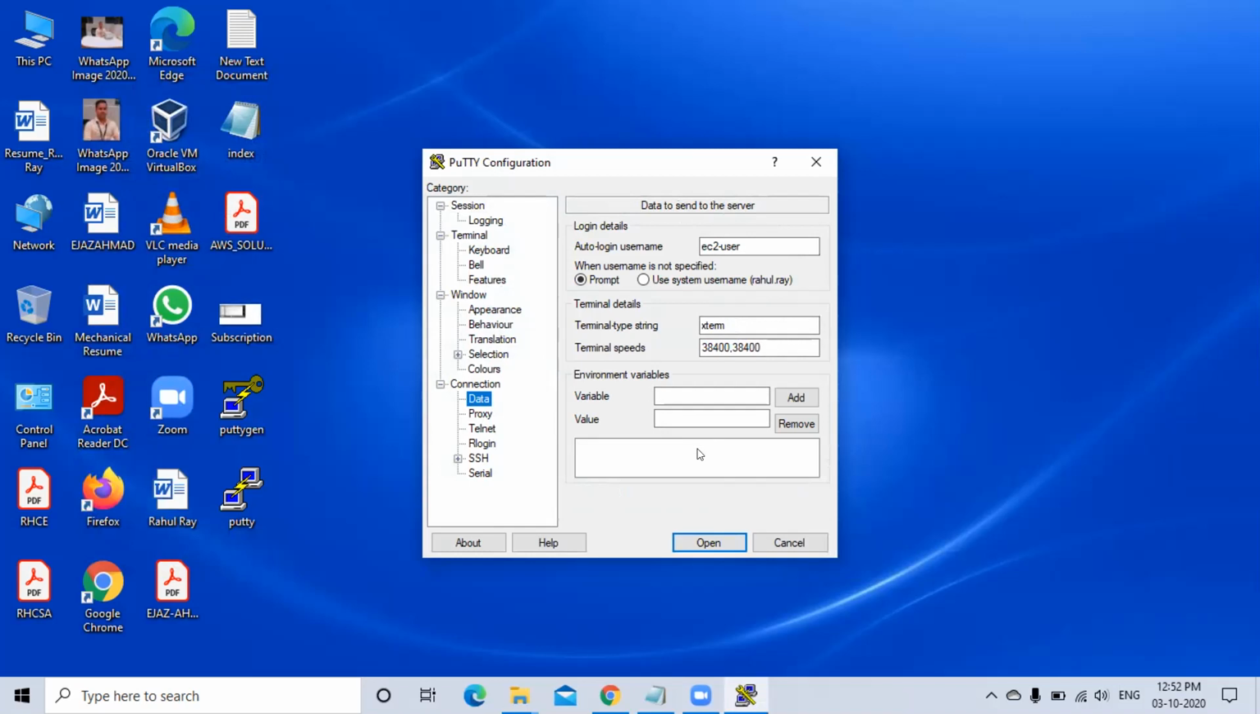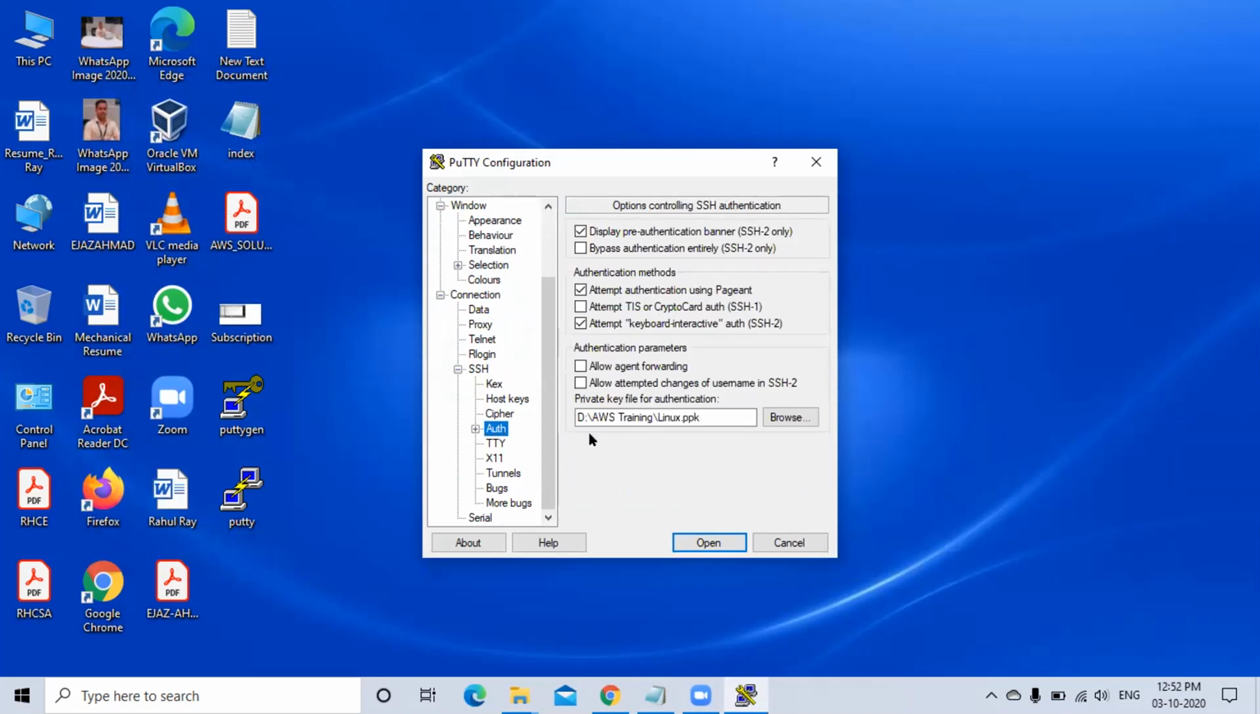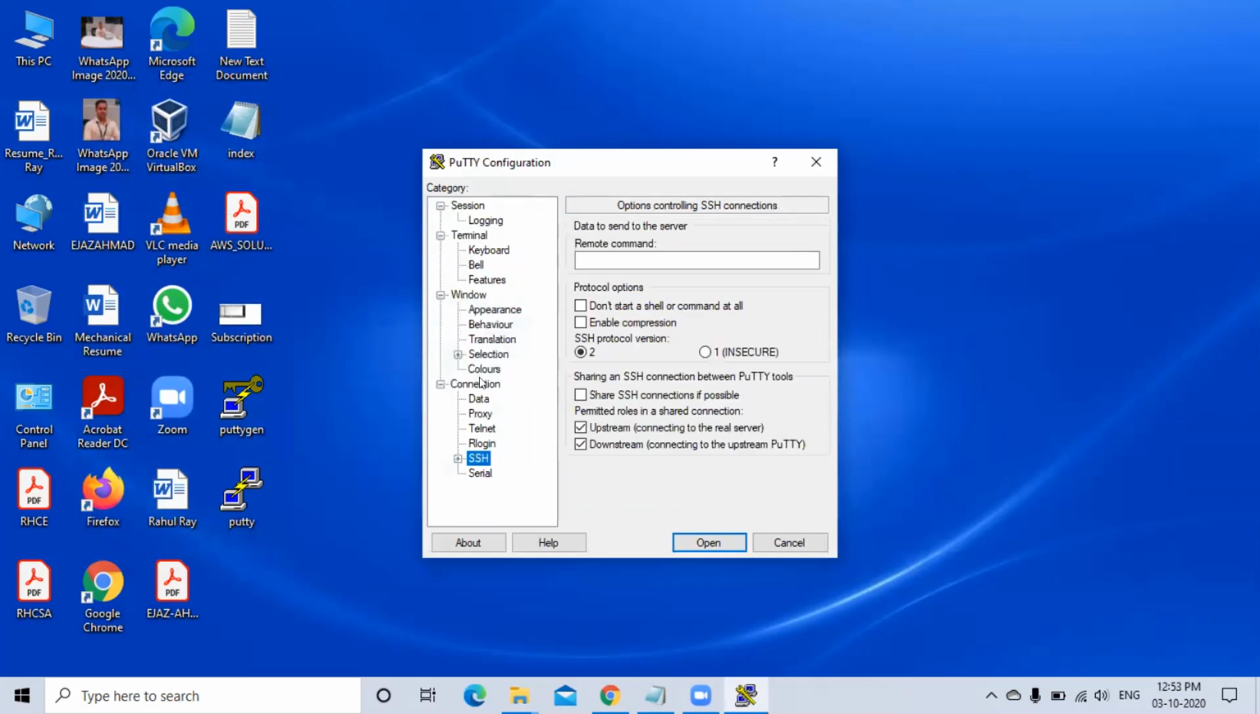Go to SSH. Click on SSH. Expand that. Click on auth. Go below a little. Okay, nothing is there. You go to SSH. Select that SSH. Yeah, correct. Now you be there.